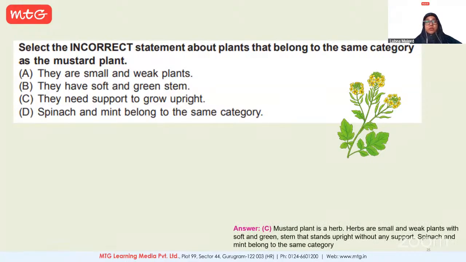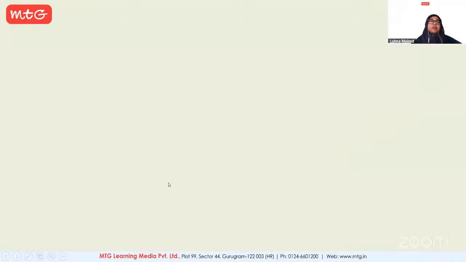So once you are sure about this, then you can definitely try to identify. Because it's a herb, they don't need support. This is a point related to climbers. Spinach and mint, do they belong to the same category? Yes, they belong. They have soft and green stems. They are small and weak plants. So the only incorrect statement is they need support, because they are not climbers.